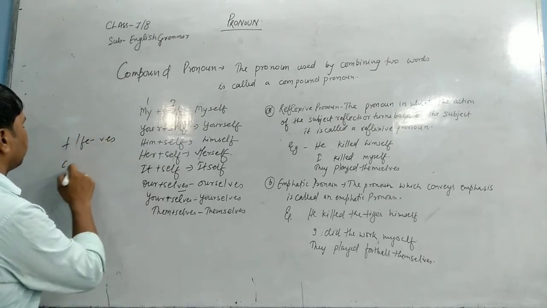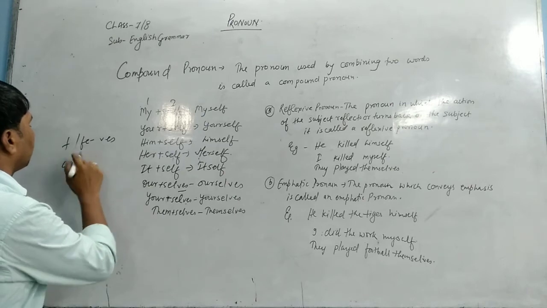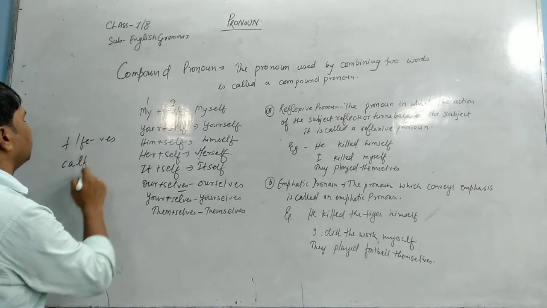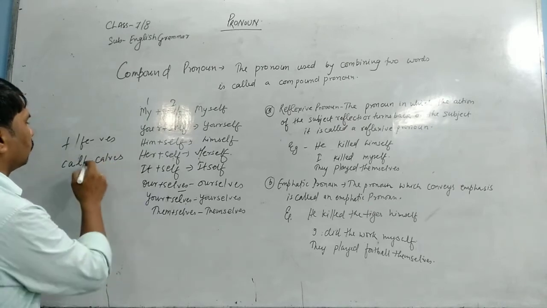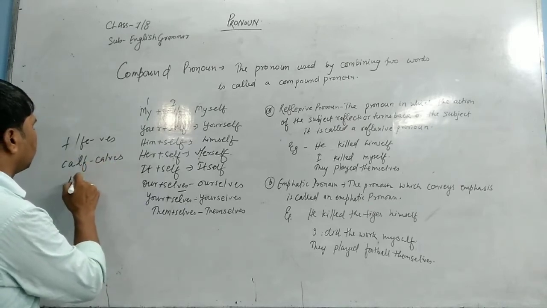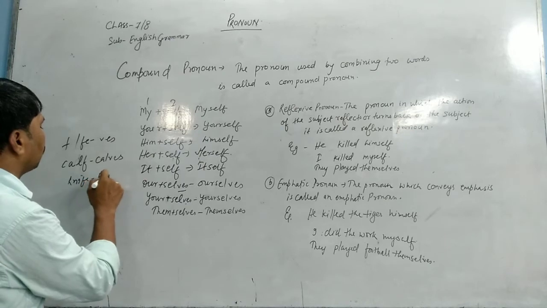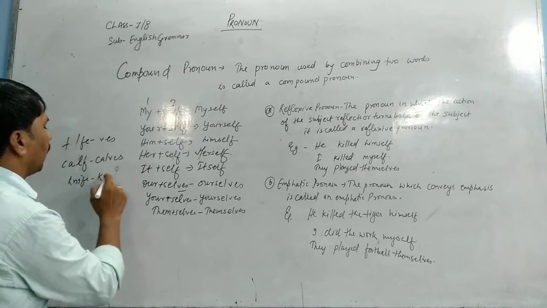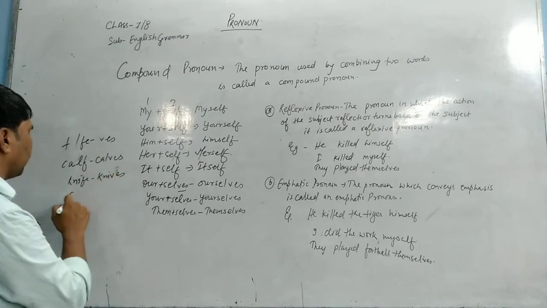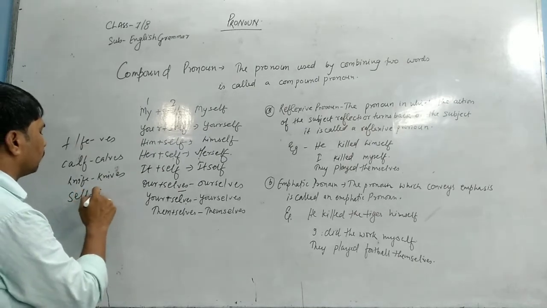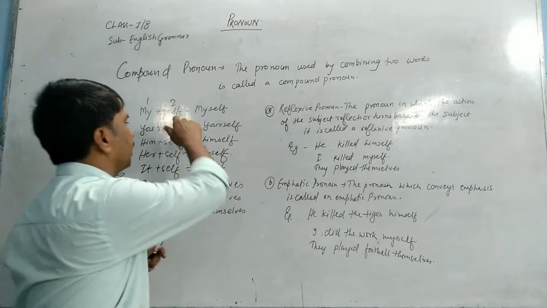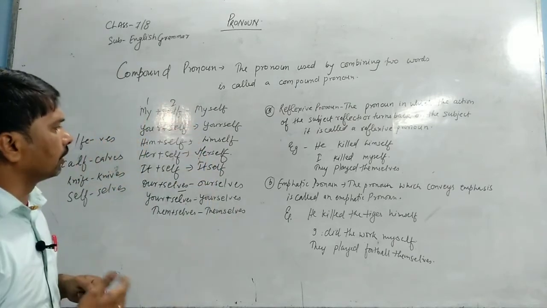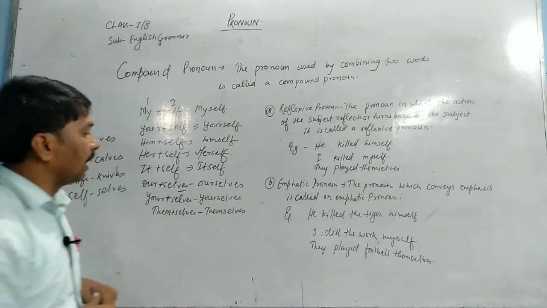Just like calf is changed into calves, knife is changed into knives. In a similar manner, self is changed into selves. When we talk about one person, we use self, and when we talk about many persons, we use selves.